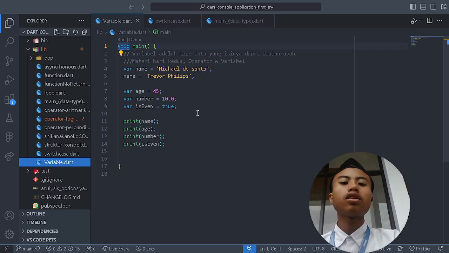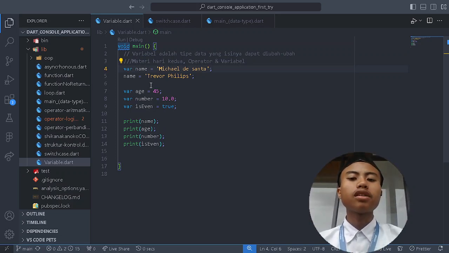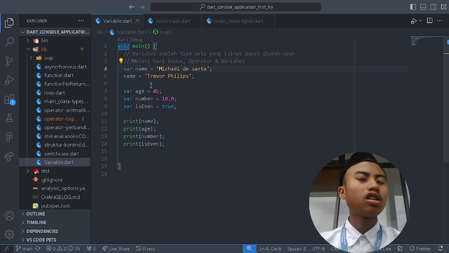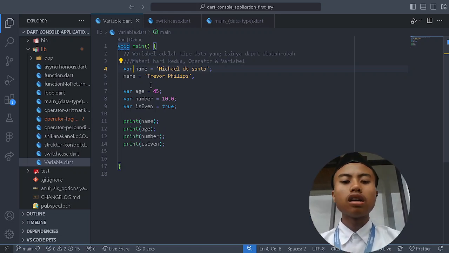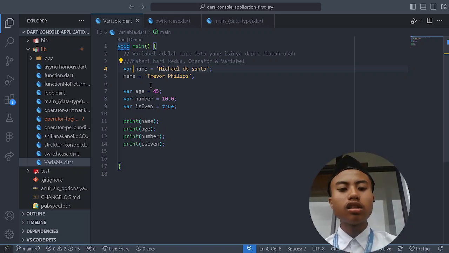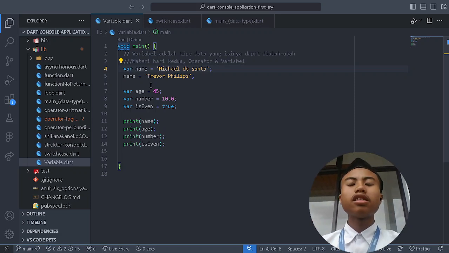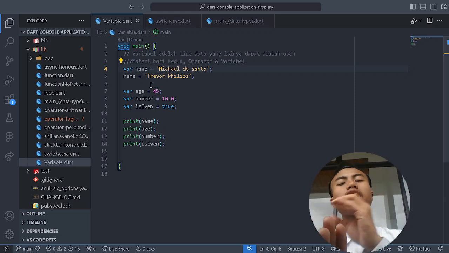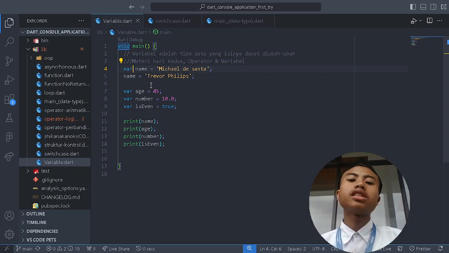As a standard programming language, it has variables. A variable is a thing that has a data type. You put the data type first, then the name of the variable, and then the content of the variable inside.